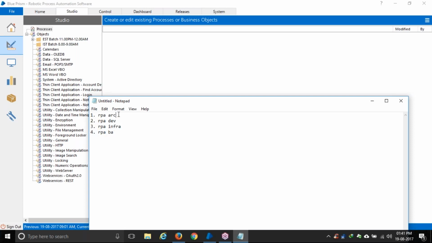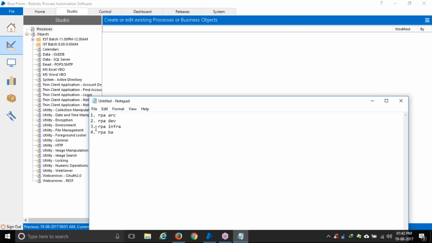So what is the architect role? When the proposal comes, the architect first sees if it is possible or not. If it is possible, then they create a high level design document: how we'll proceed, what our plan is, and the estimates. This is done by the architect, and developers help them. It's the same for my project as well. Next come developers. Developers do the configuration and whatever is required for the implementation, and that's the majority of the job, like 80% of the job will be developer job.